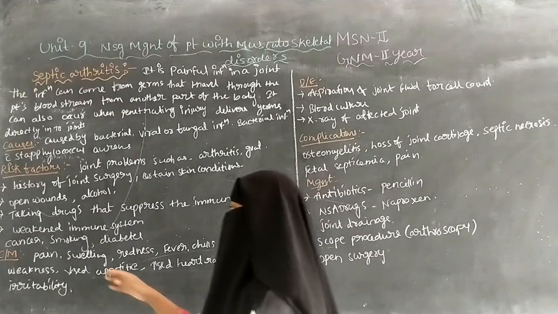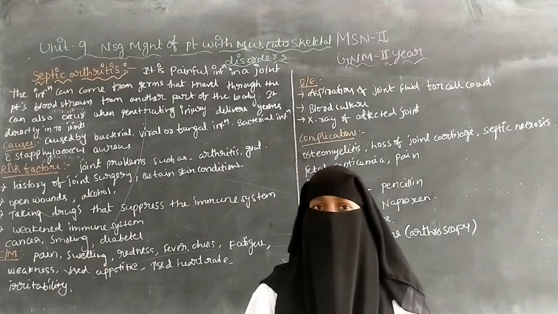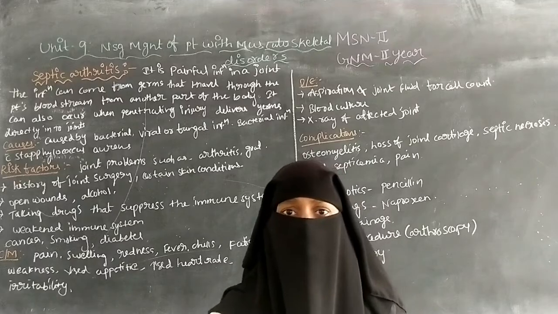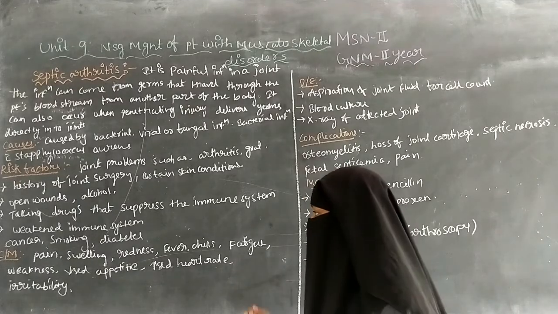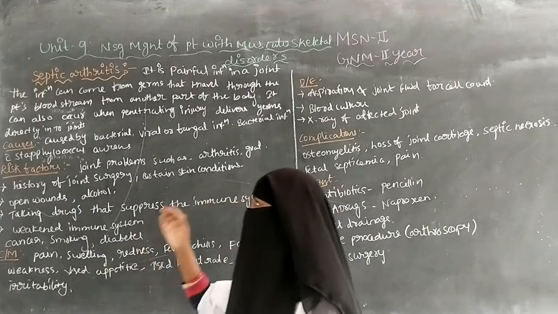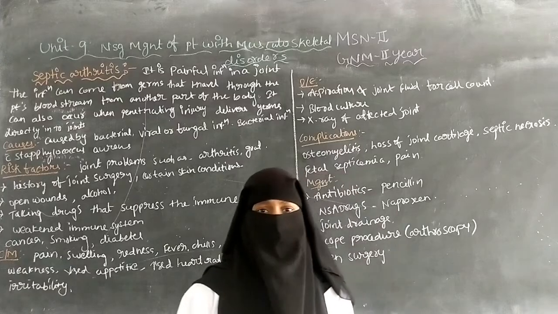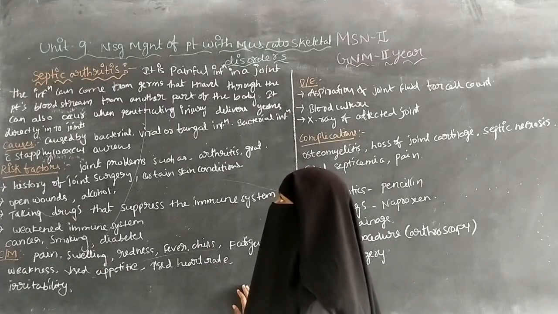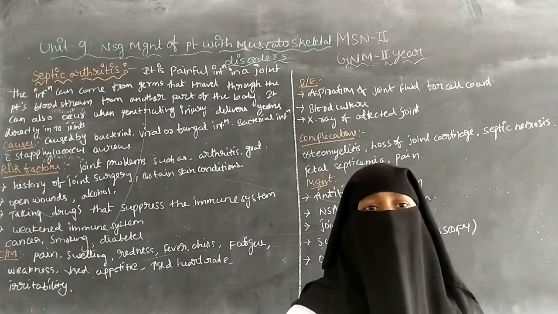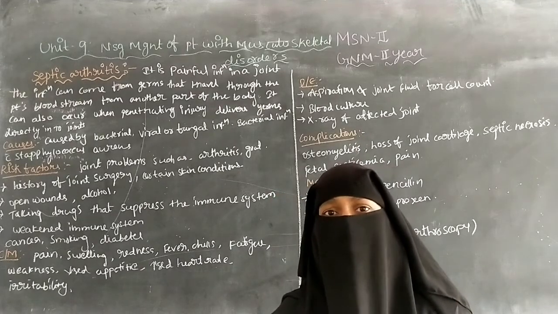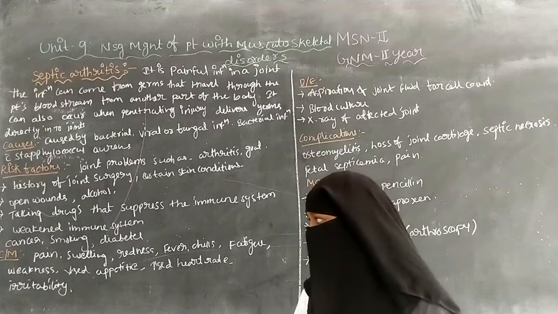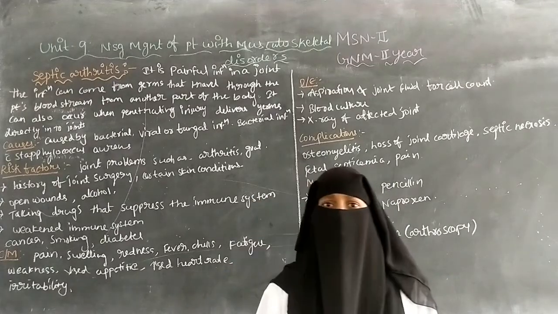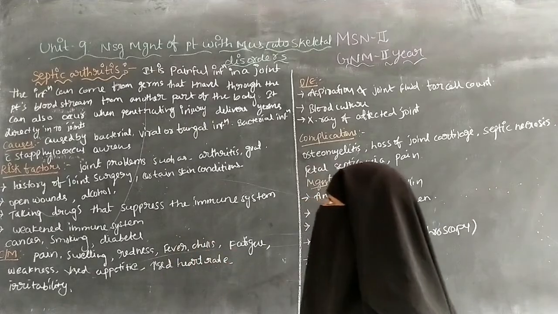And there is cancer also. Because of the cancer, cancer patients have low immunity power. So because of this, cancer patients have more chance to get septic arthritis. So cancer is also one of the risk factors for septic arthritis. In a cancer patient, the immunity power becomes very low, so they may get septic arthritis.